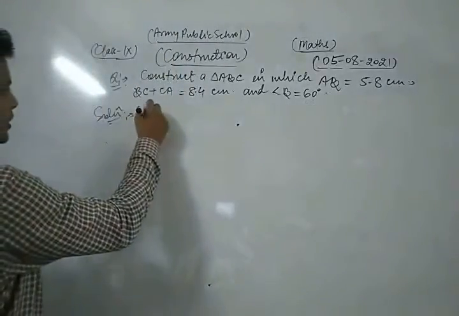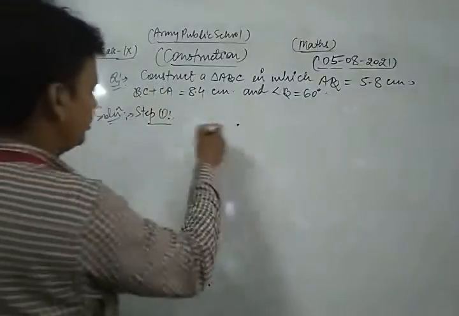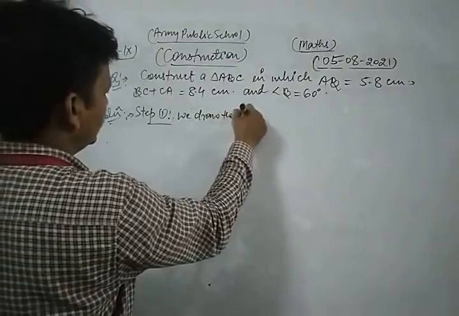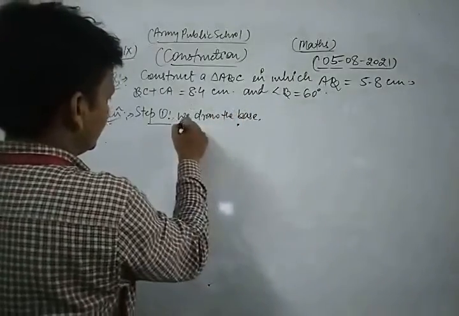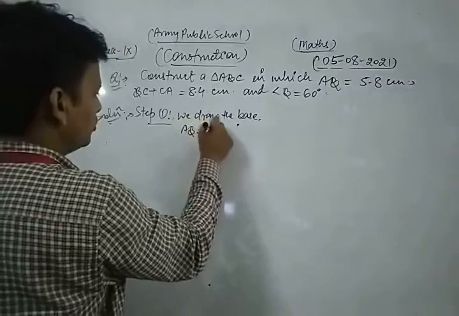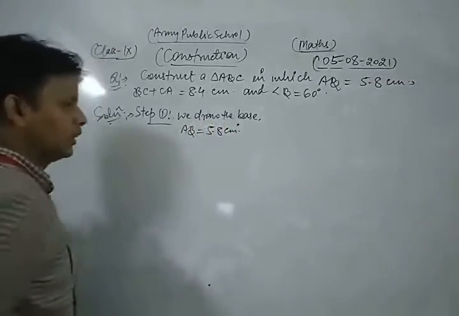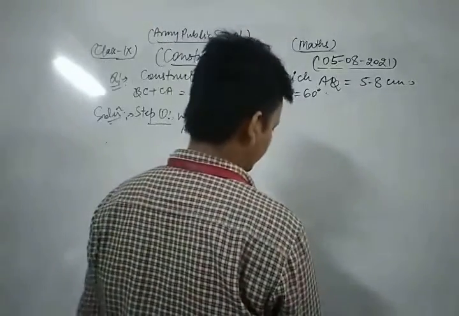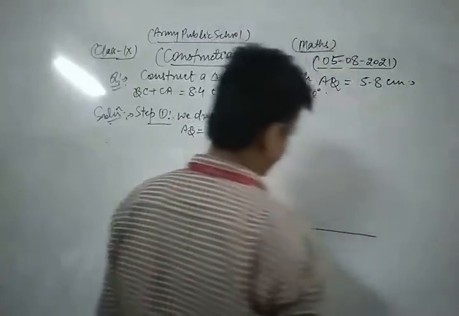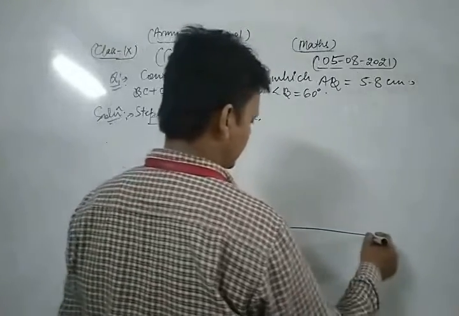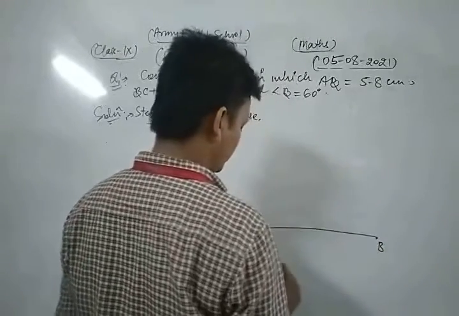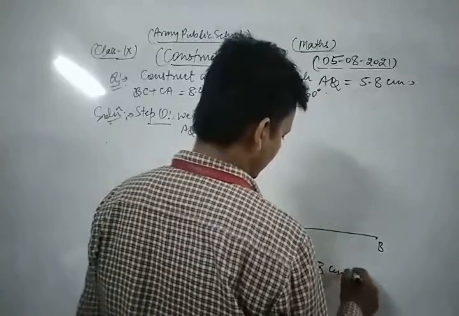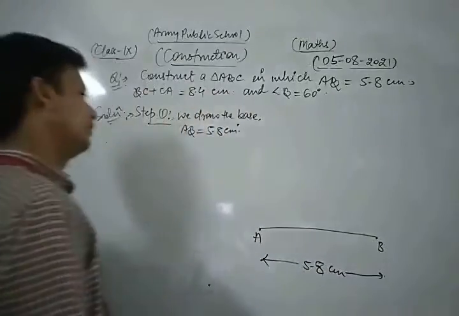In step first of all, we draw the base AB is equal to 5.8 centimeter. This is the first step of construction. Look, we draw the base AB is equal to what? How many? This is 5.8 centimeter.